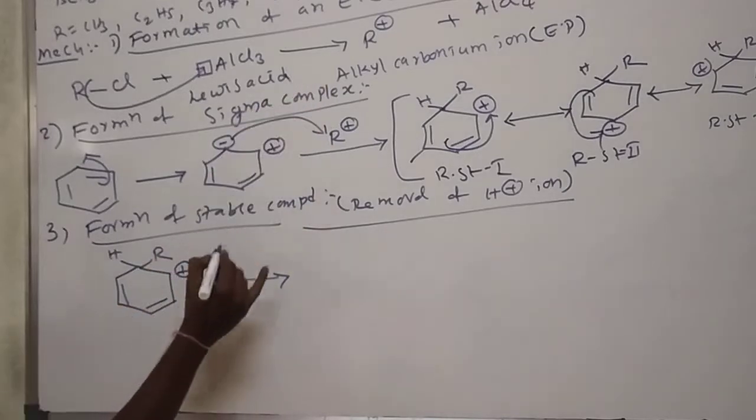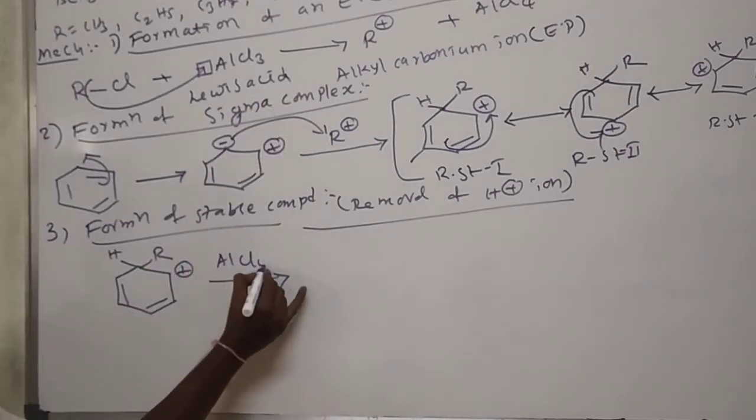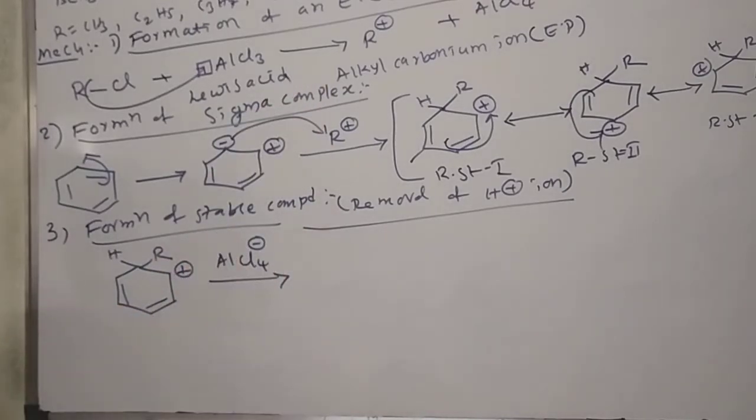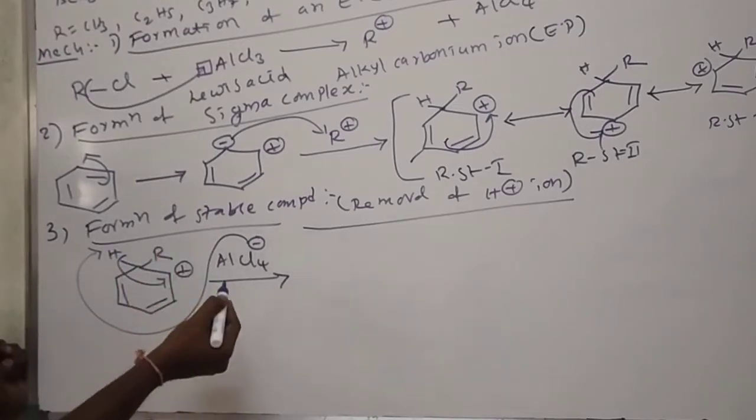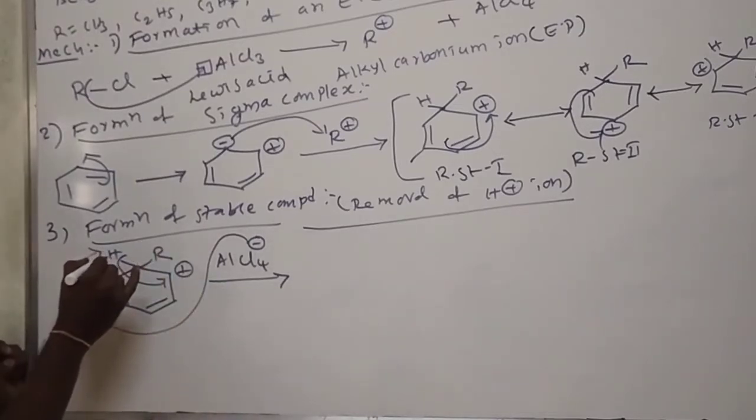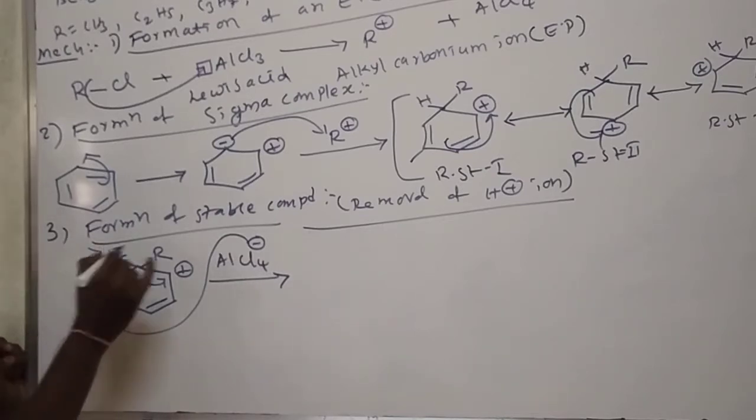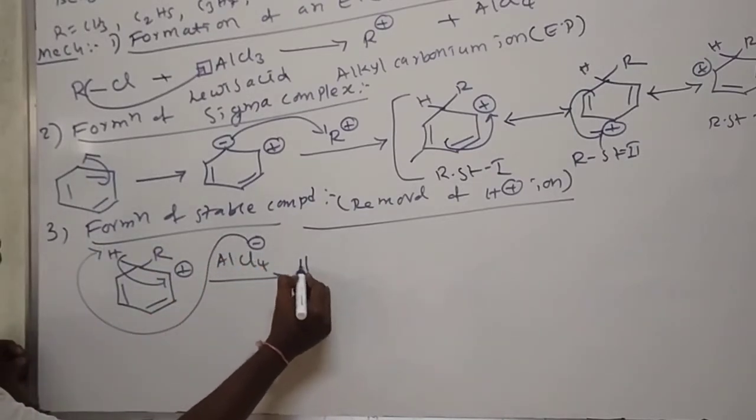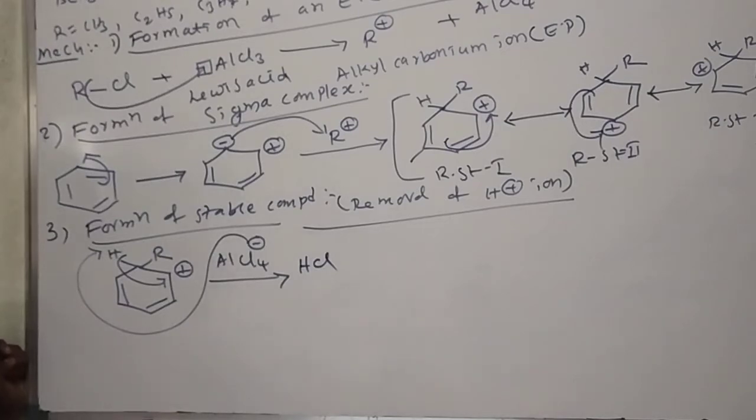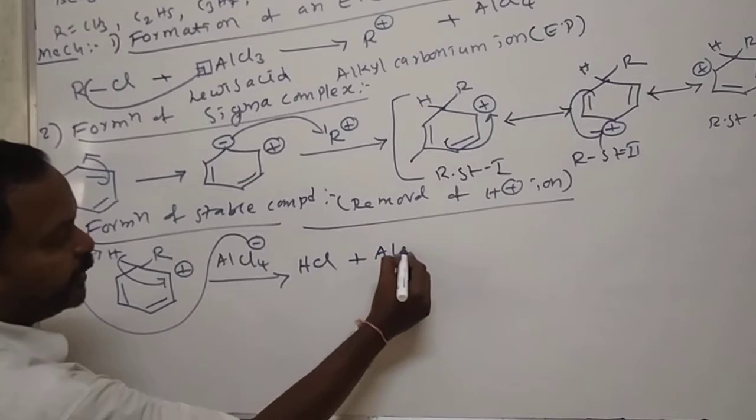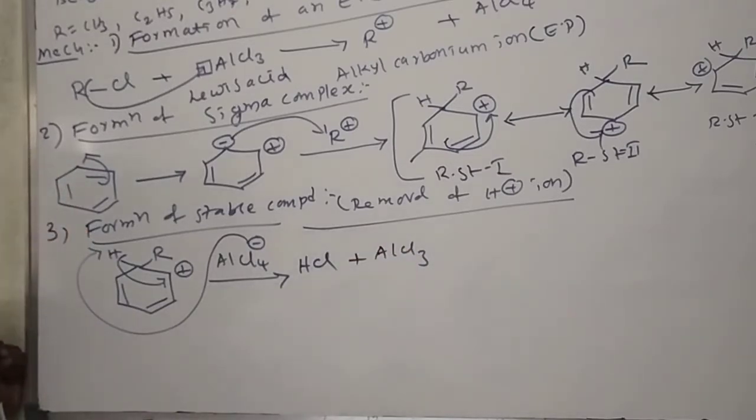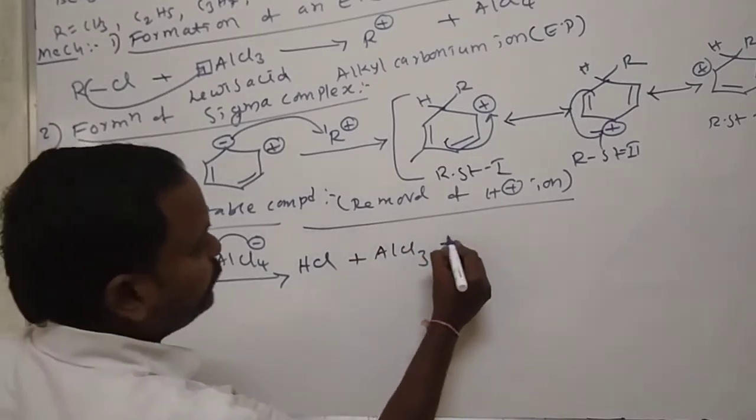This resonance structure reacts with AlCl4 minus. This AlCl4 minus ion attacks the hydrogen. That means hydrogen donates its electrons towards the positive carbon and is released in the form of H plus. This H plus and Cl minus react with each other and release HCl. Cl minus releasing means we get back the catalyst. After that, what do we have?